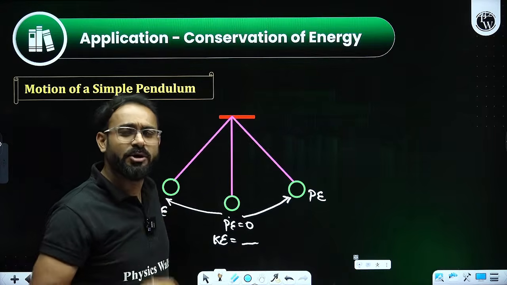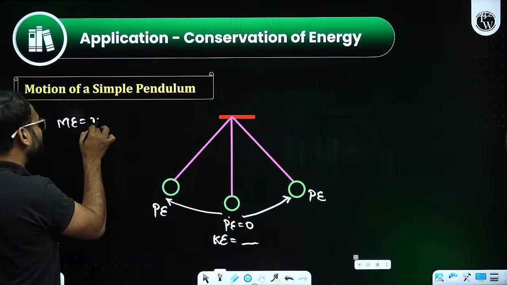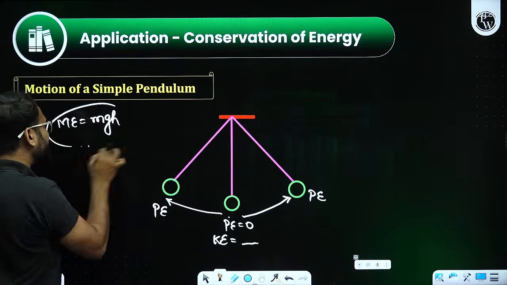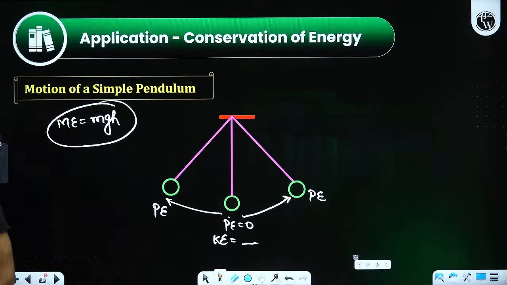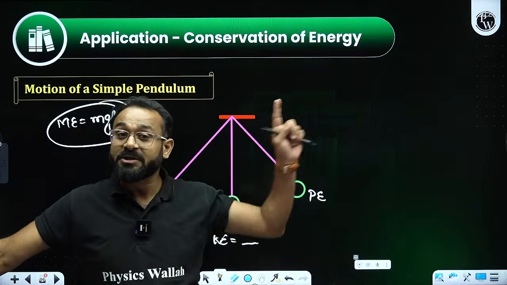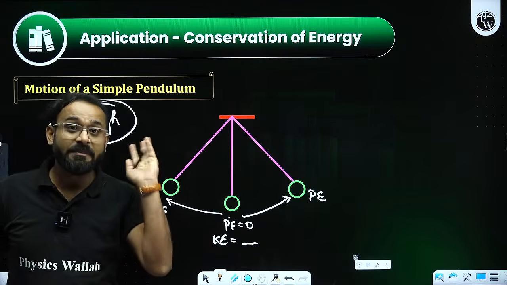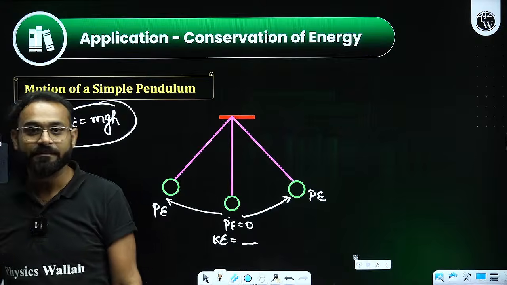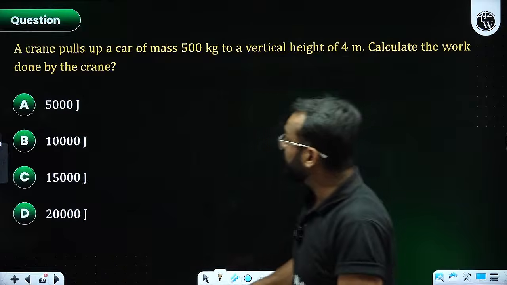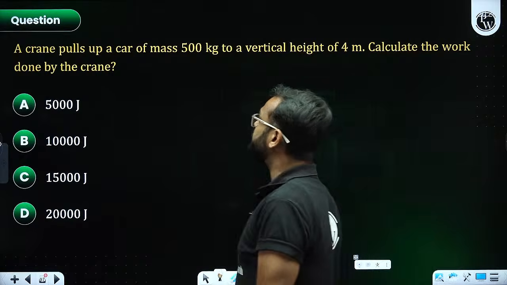Exact same thing is going to happen. That means the mechanical energy that you are going to obtain will come out as mgh. The same amount of value, mgh, for the mechanical energy. No matter whether you are solving for the ball or for the simple pendulum, the values will remain the same, right?